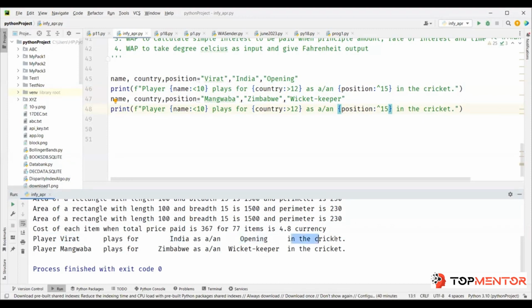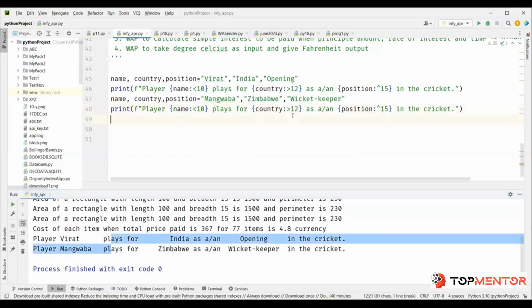Now you see, the player names are exactly below each other, the countries are exactly below each other, and the positions are exactly below each other. So this is how you can even format strings in Python.